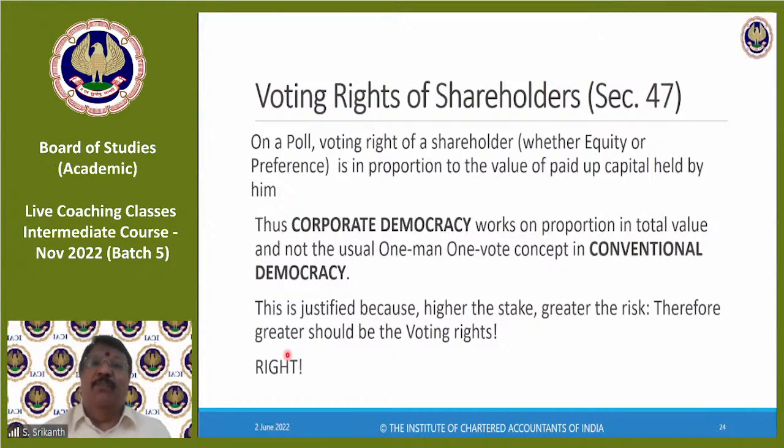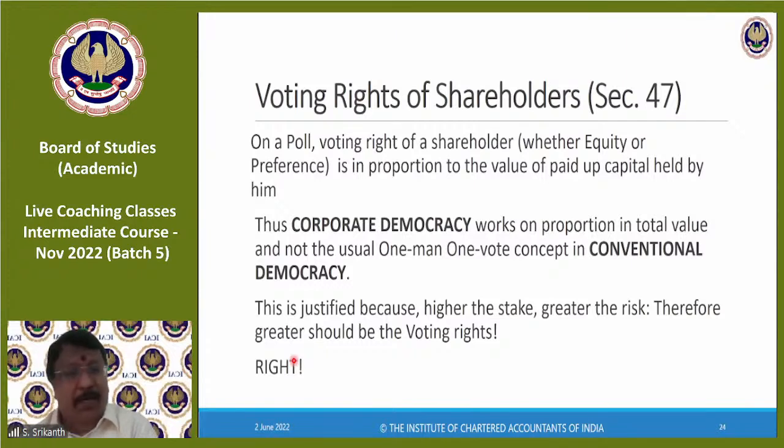Knowingly, if he accepts it, then he is willing to take it. That is what it means. So differential voting rights are allowed, provided you convince that person. Okay, you give me 5% extra dividend, I will take half share, half vote. So that is a contractual choice that he is exercising. Then to that extent, it will be restricted.